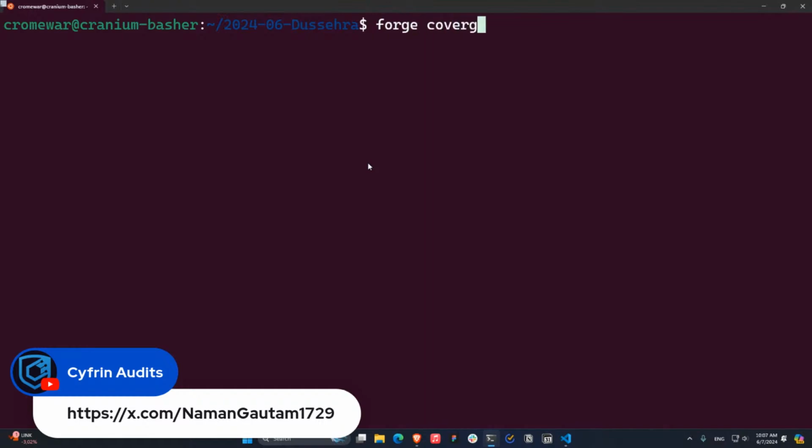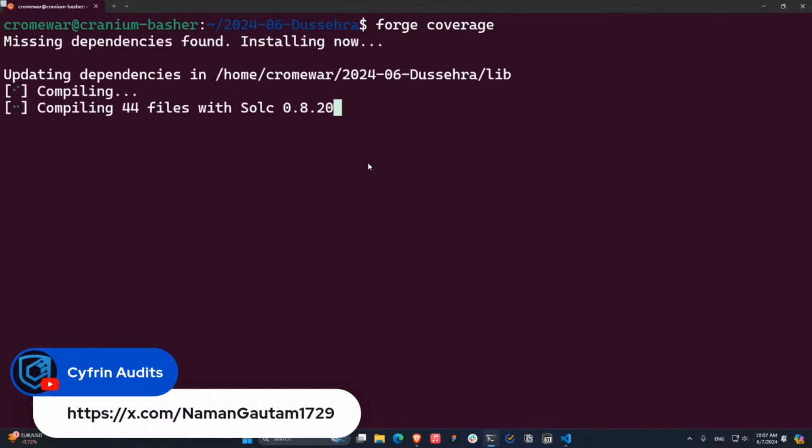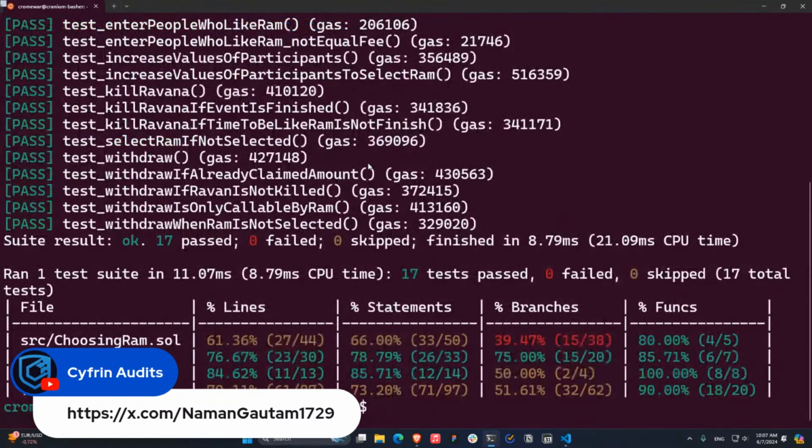which is going to show us how many functions are covered in this first slide. As you see, for example, the ChoosingRam has 80% coverage. It means that 4 out of 5 functions are covered. This is like an entry point for you to see, okay, when I'm going to audit this project, I maybe pay attention to the ChoosingRam and the function which hasn't been tested. So this is your entry point here.